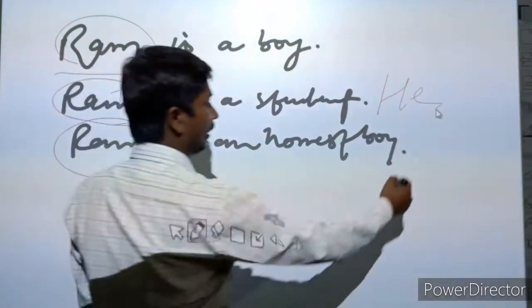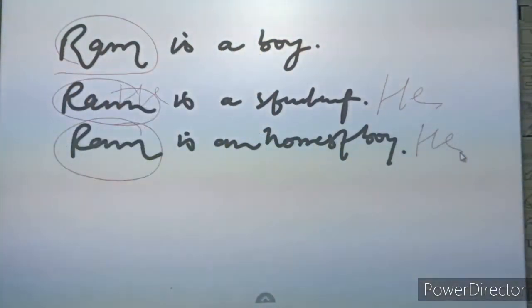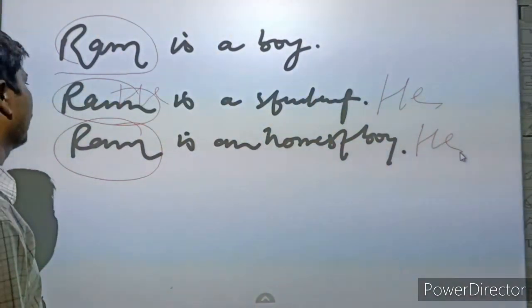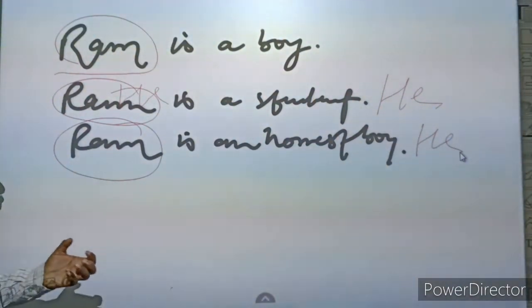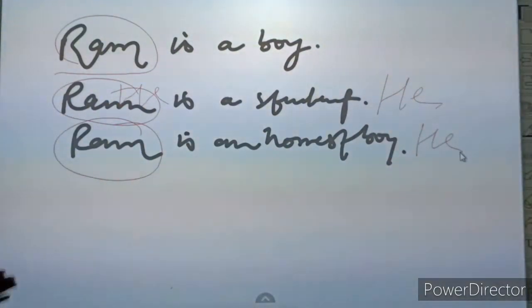In the second line also, he. Ram is a boy, he is a student, he is an honest boy. You can see and find the difference by yourself why we should not use the name more and more times in a particular sentence or in a particular paragraph.